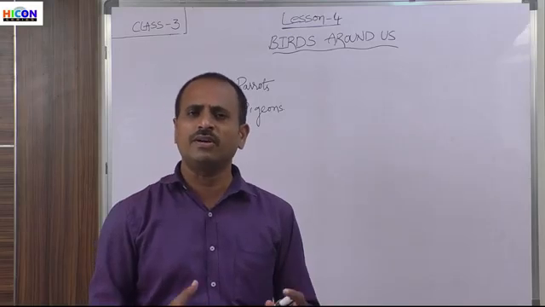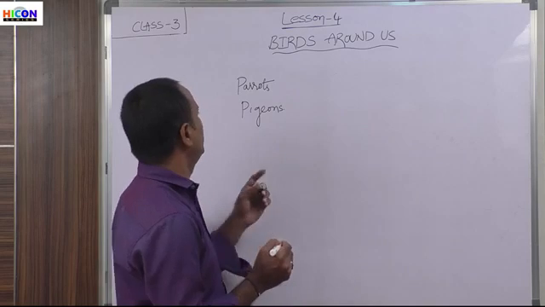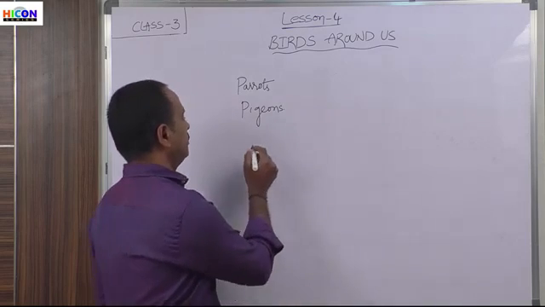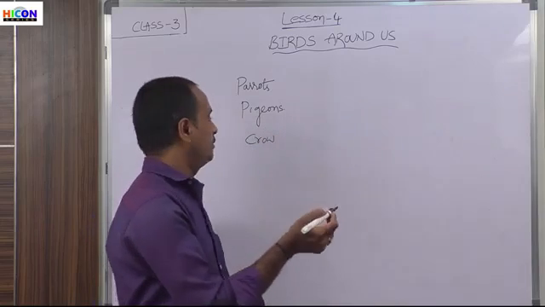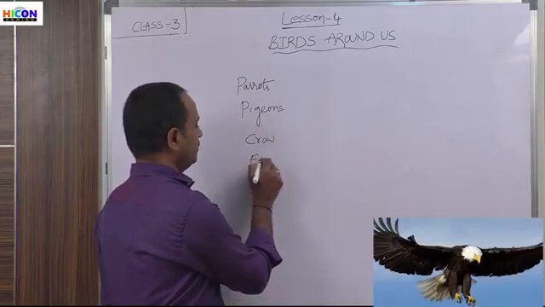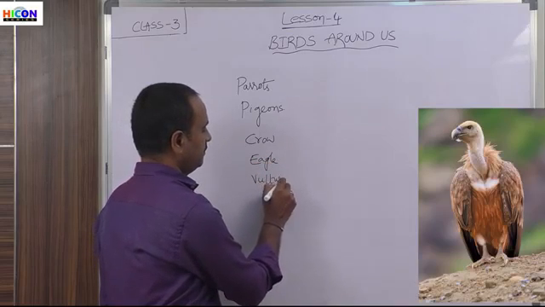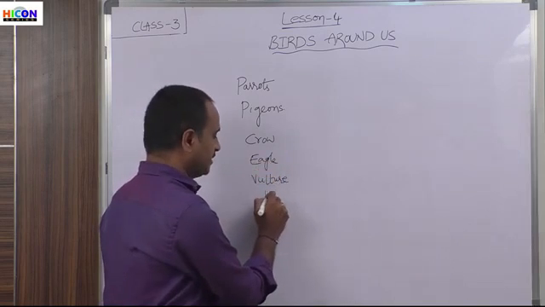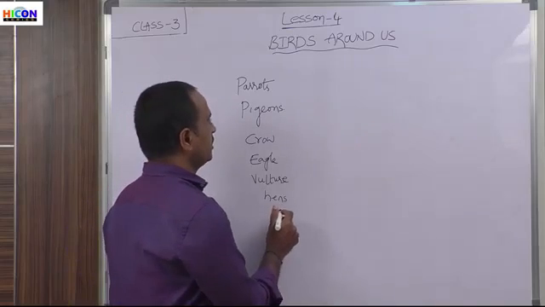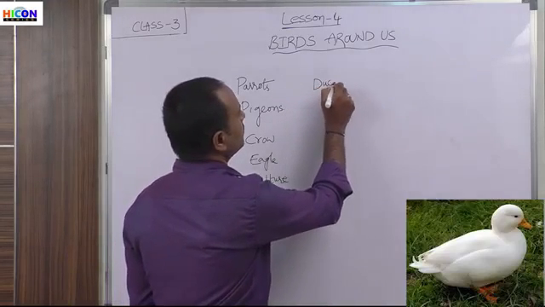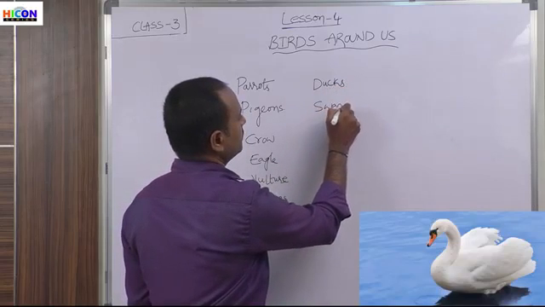What are the different birds you observe in your surroundings? Not only parrots and pigeons, we can observe crows, and also eagles and vultures, and also hens. Children, hens are also birds. We also observe ducks, swans, sparrows and peacocks.